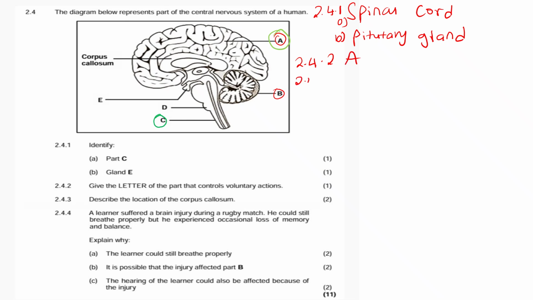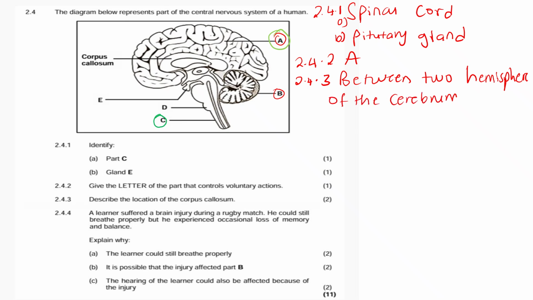2.4.3. Describe the location of the corpus callosum. The corpus callosum is located between the two hemispheres of the cerebrum. It is located between the two hemispheres of the cerebrum.